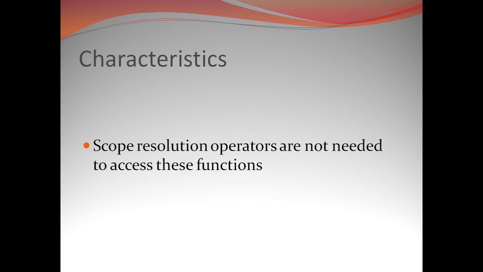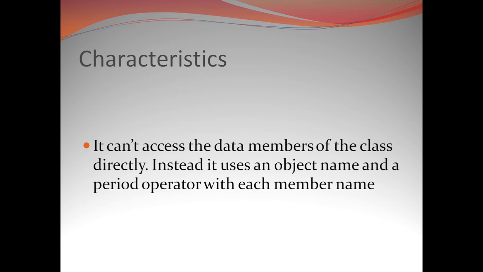So let's come to the next point and see that it can't access the data members of the class directly. Instead, it uses an object name and a period operator with each member name.